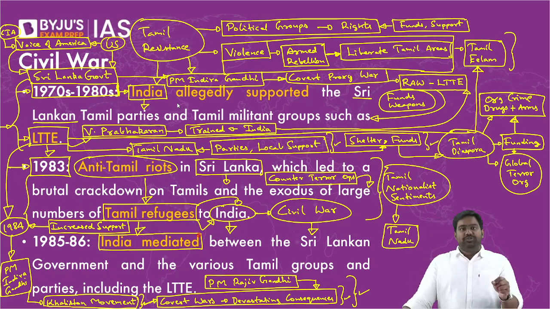We decided we had to stabilize the situation, end this crisis, because on one hand, Tamil refugees were pouring in, causing a humanitarian situation, putting burden on India. On the other hand, Tamil national sentiments had increased, and LTTE was becoming powerful day by day. We realized that LTTE is not just a threat for Sri Lanka, but a threat for India as well.